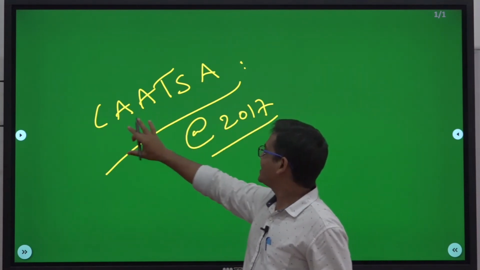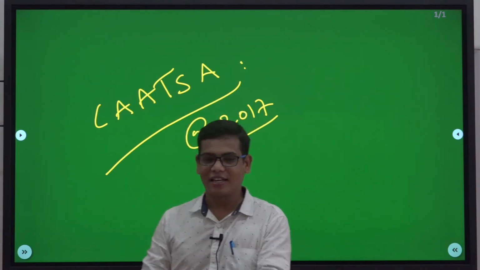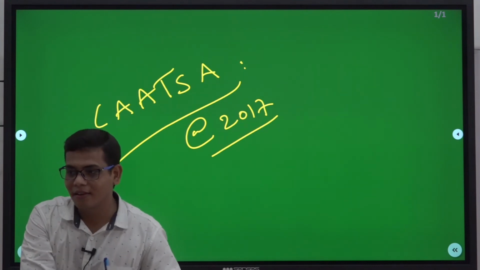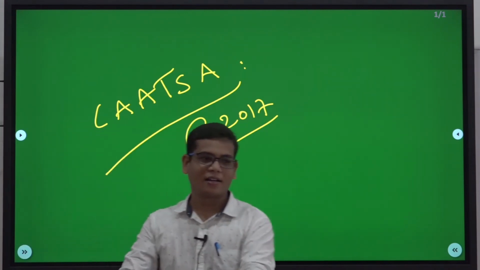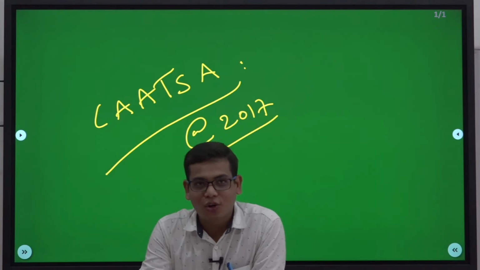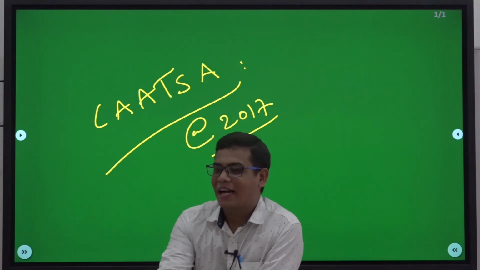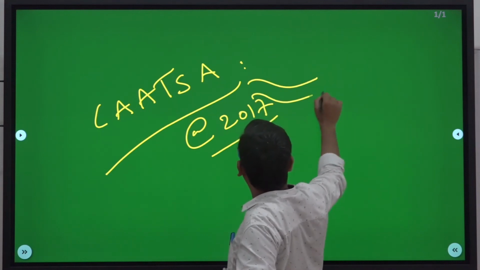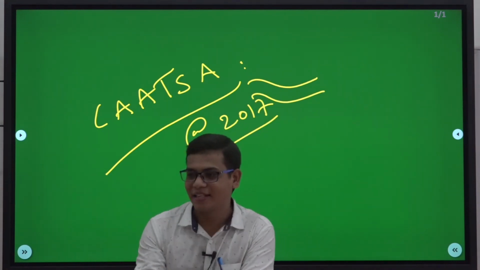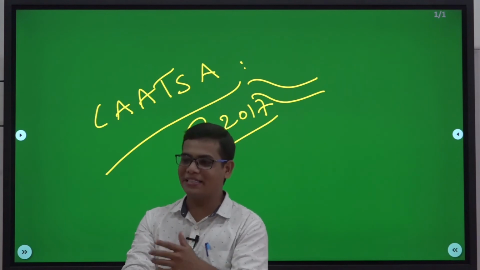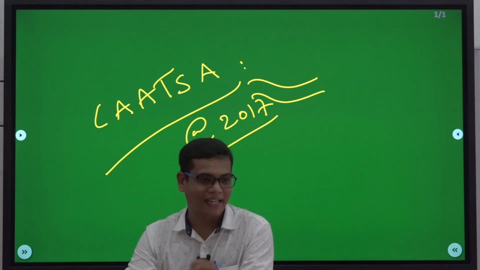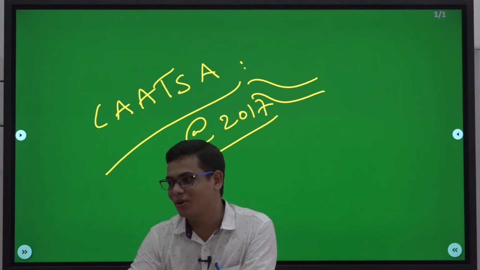But anyhow, what does this legislation exactly say?